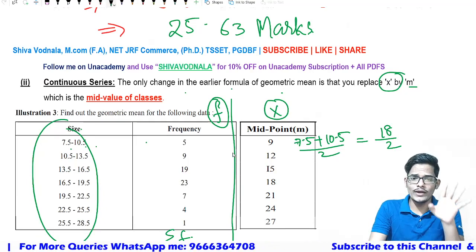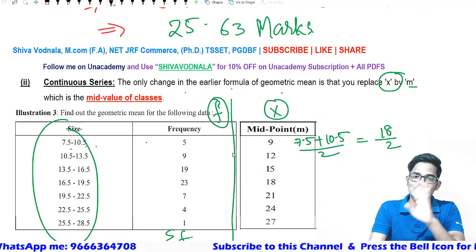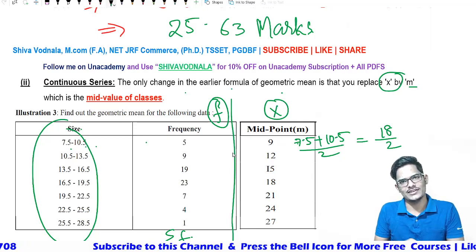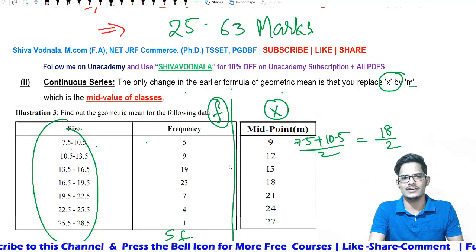See, they don't have any scope to ask the problematic part, but they have a scope to ask the theoretical part. Midpoint will be there in which type of geometric mean calculation? Continuous series. Like this, a question can be asked. The possibility is there in the statements.